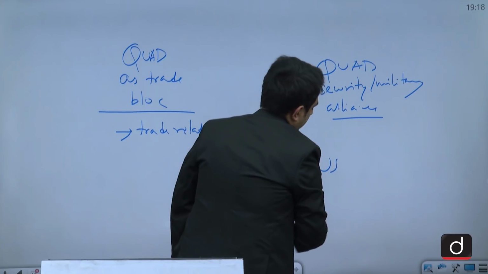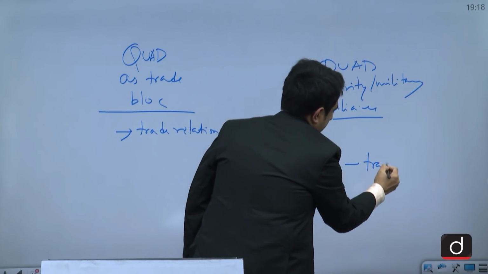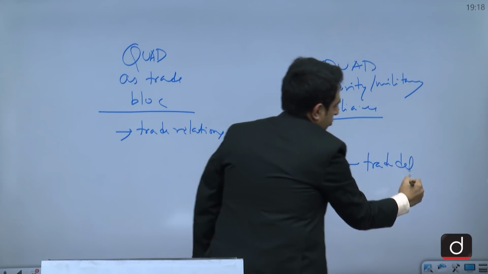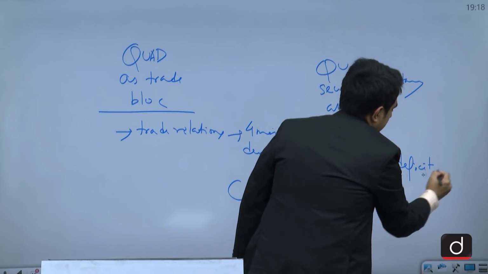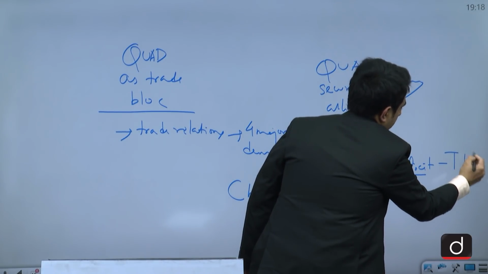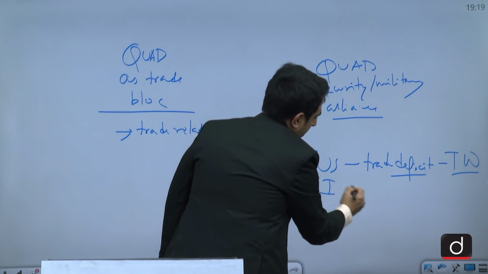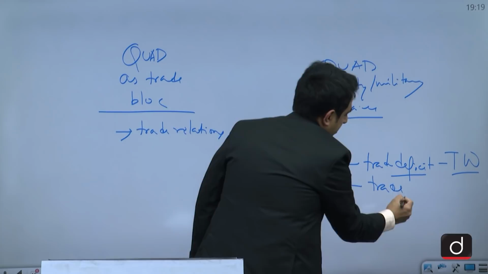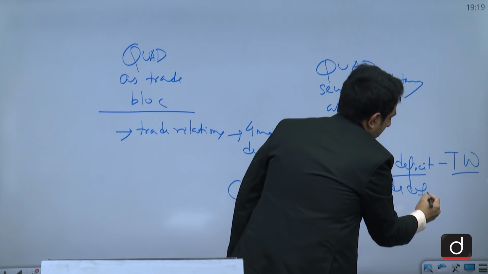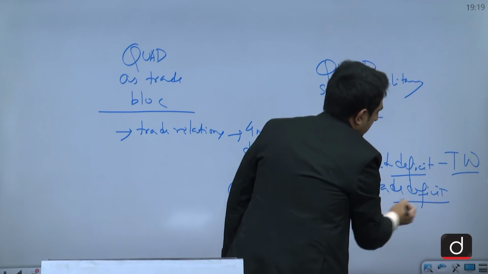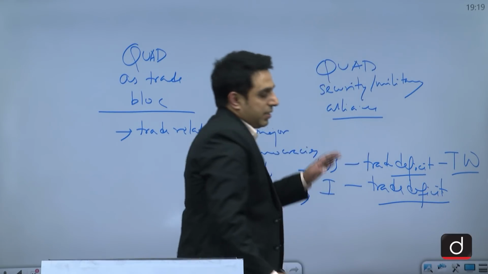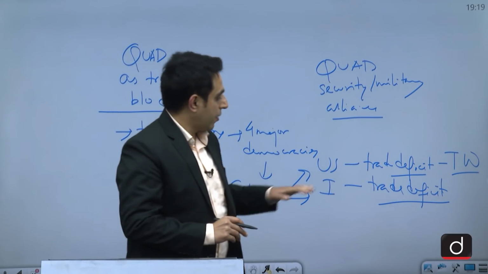So US-China, huge trade deficit, and that is why US and China are also engaged in a trade war. Then if we talk about India, again India runs a huge trade deficit with China, and India also wants to decouple itself from China after the Chinese aggression in Line of Actual Control.